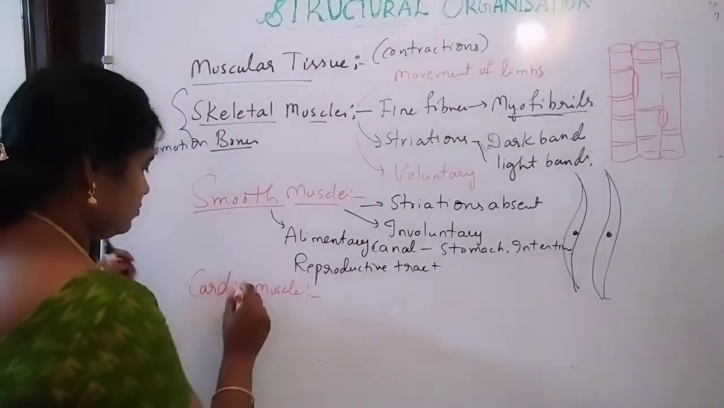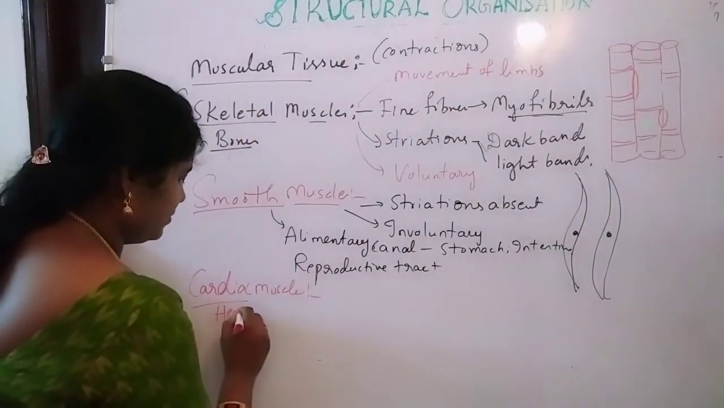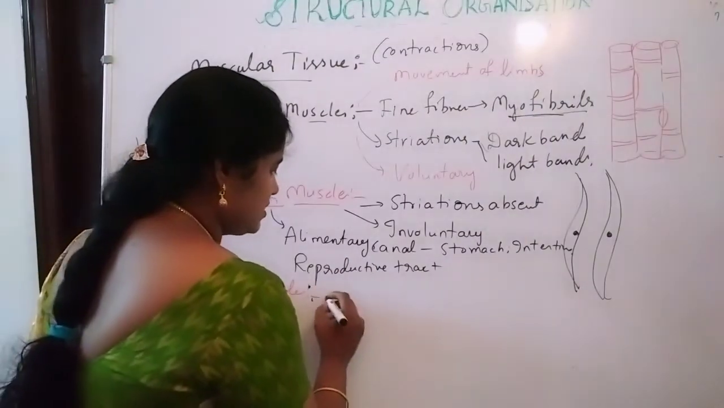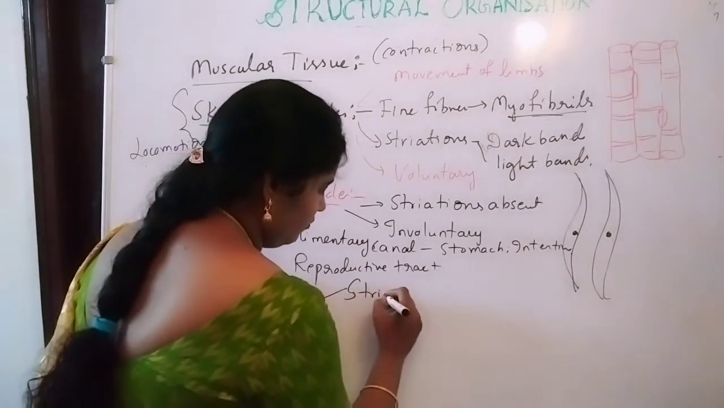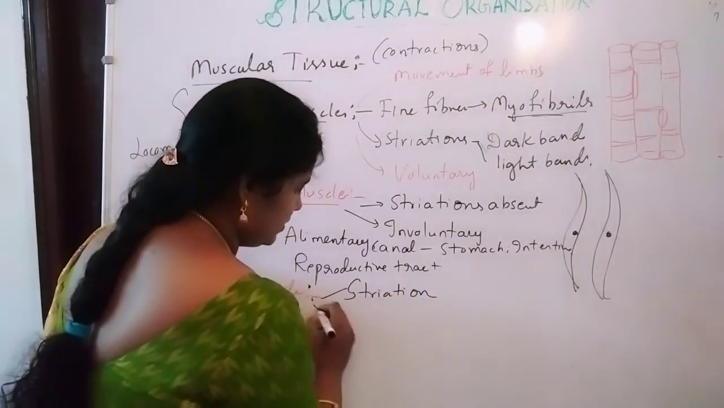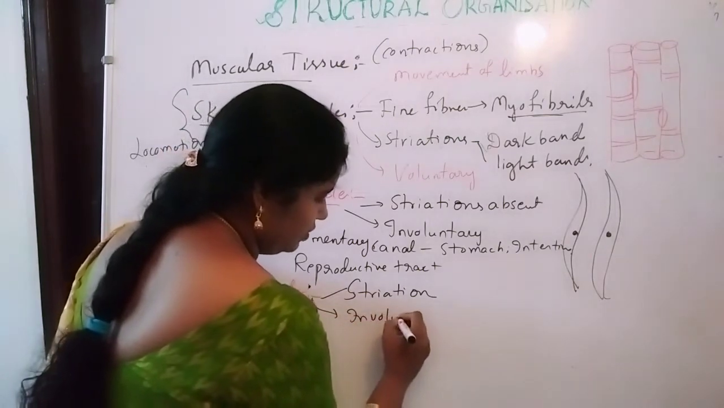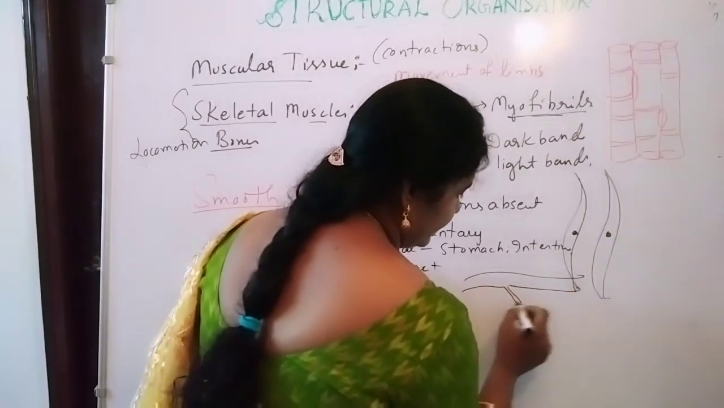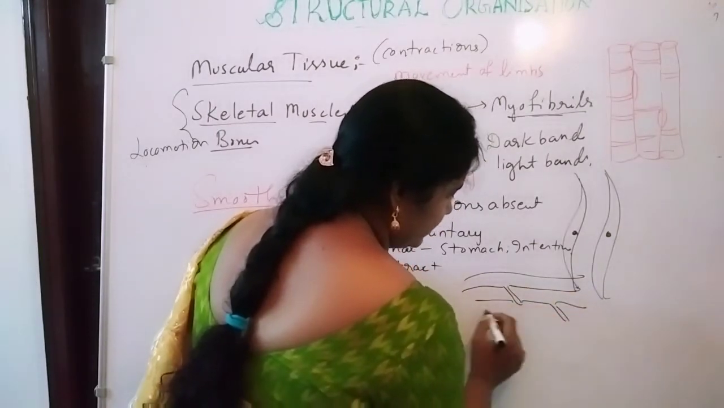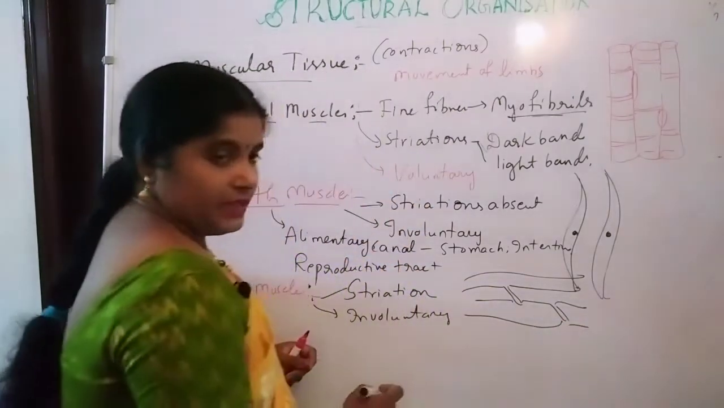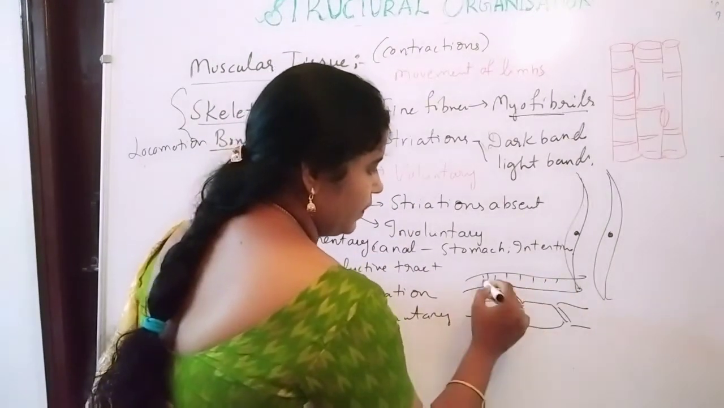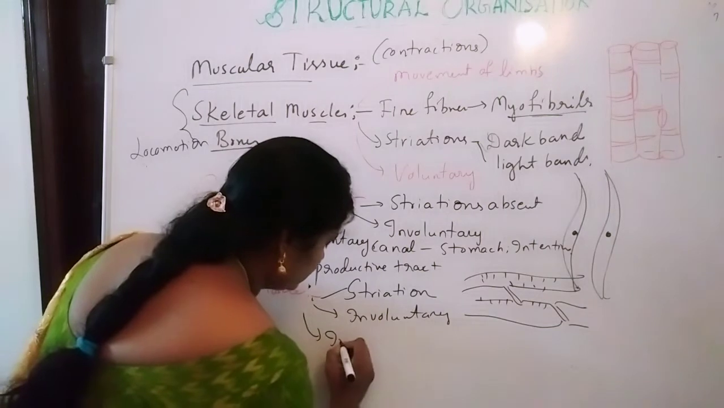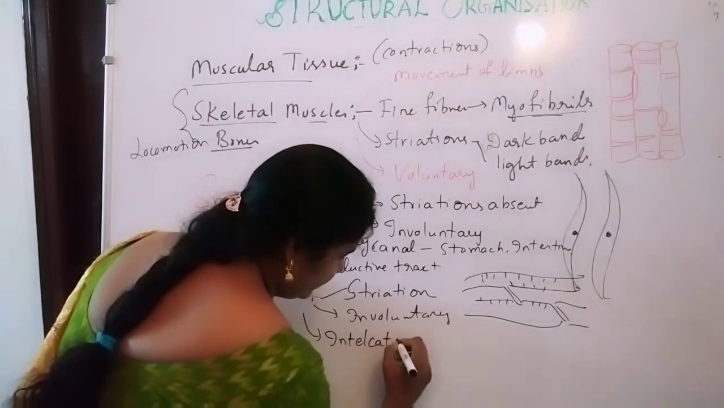Next, cardiac muscle. So cardiac muscle, as the name says, is the heart muscle. The heart is covered by the cardiac muscle. This cardiac muscle has the striations, and it is involuntary in function. In structure, it contains the intercalated discs. Okay, intercalated discs are present along with the striations. So the main function of the intercalated disc